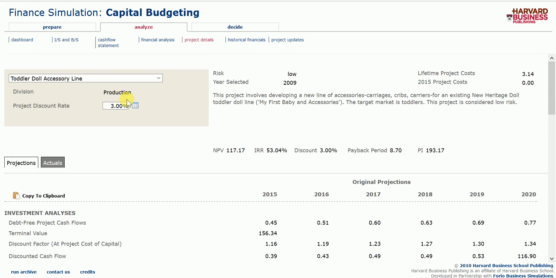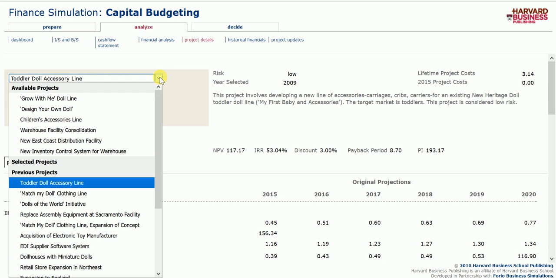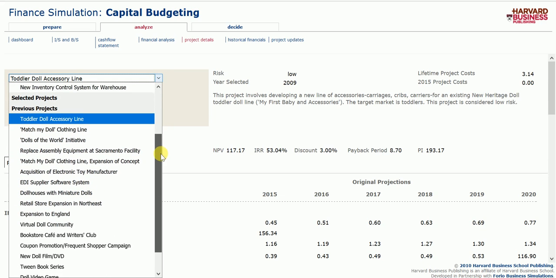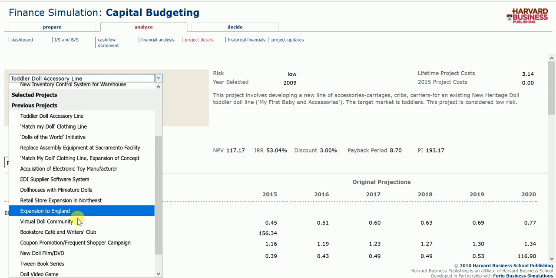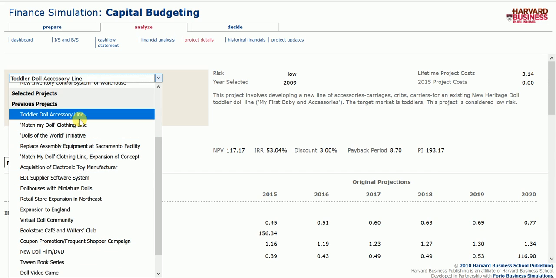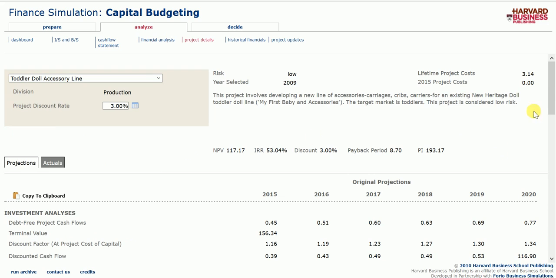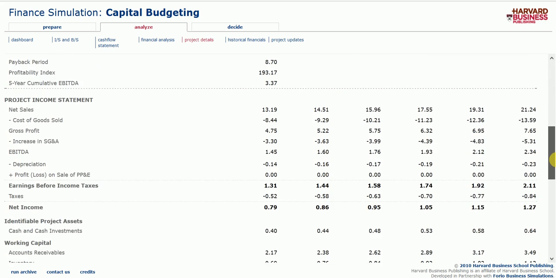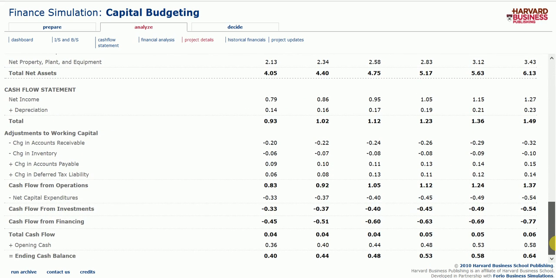This is the project details, which goes into expressing the project discount rate. What I like about this is that instead of having to hop back and forth, it actually tells you right here the year that you invested in this in, if your risk is low or high or medium. So as for all of these that I have invested in, which are from right here down, I can click on any single one of them and it will tell me if my risk was high, low, or medium. And also it will explain all of the investment analysis and goes all the way into the cash flow statement.